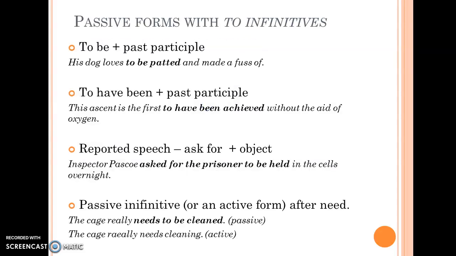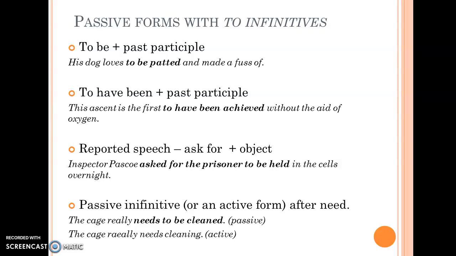With two infinitives, it is also possible to encounter passive voice, verb to be plus past participle, or a perfective plus a past participle, or in reported speech with ask for followed by an object.